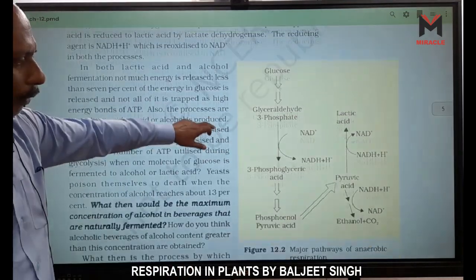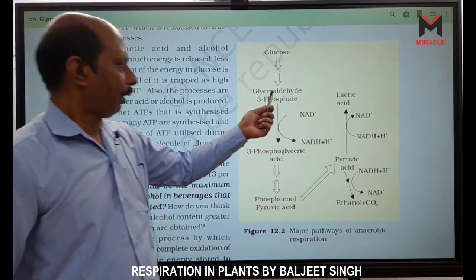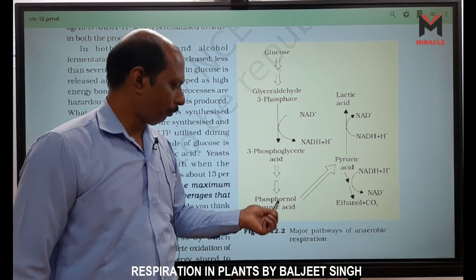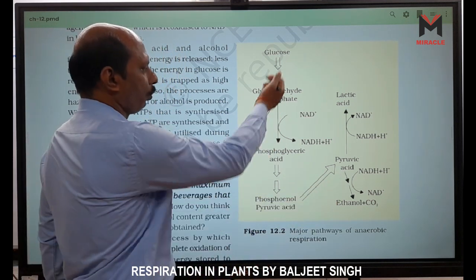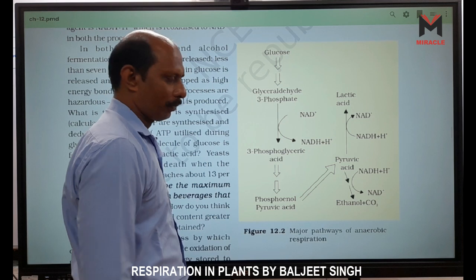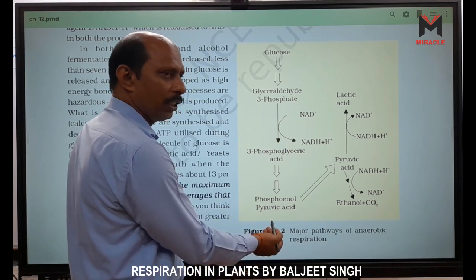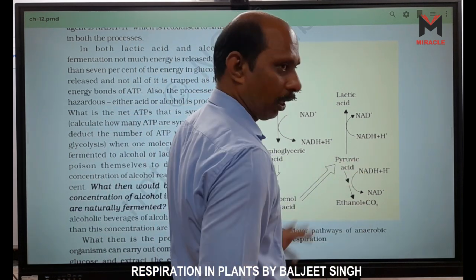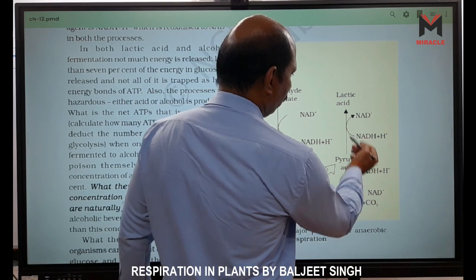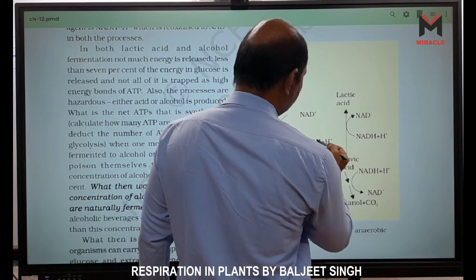Look here: glucose, glyceraldehyde 3-phosphate, then 3-phosphoglyceric acid, PGA, is formed, then PEP, then pyruvic acid. Now we have 2 steps here, anaerobic respiration. First, lactic acid formation with NADH.